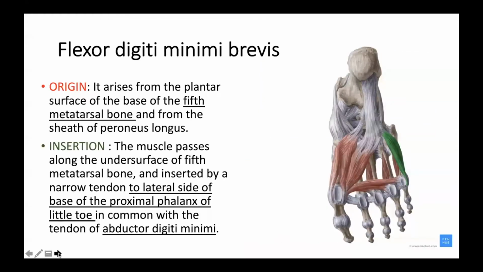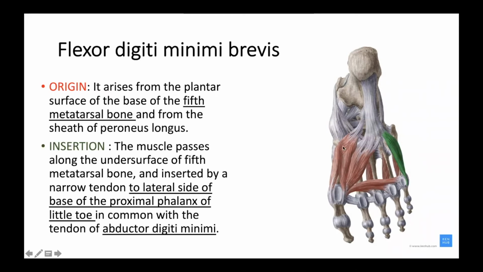That is all about the second muscle of the third layer, which is adductor hallucis. Now coming to the third muscle of the third layer, which is flexor digiti minimi brevis. Are you able to see the diagram? See, all of you can clearly make out all the muscles.